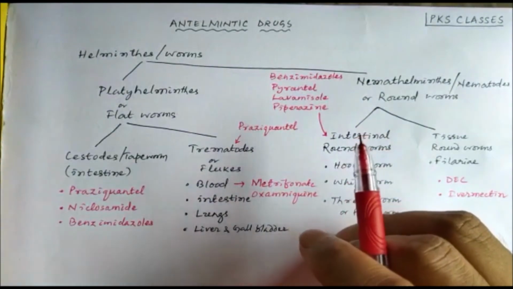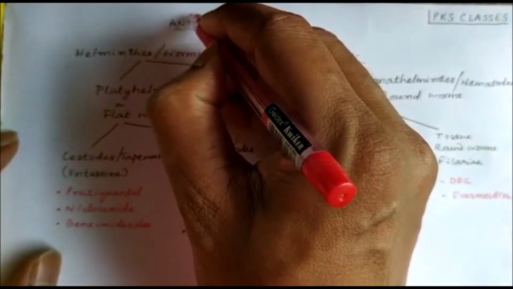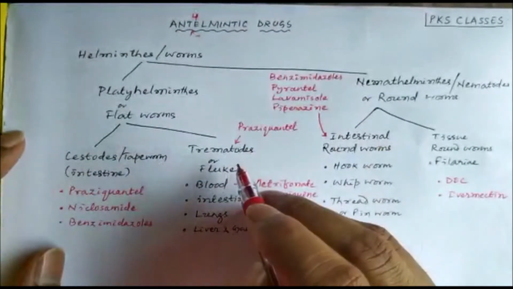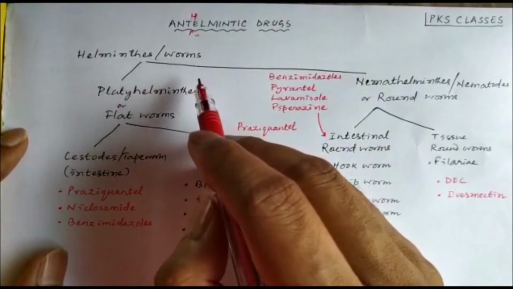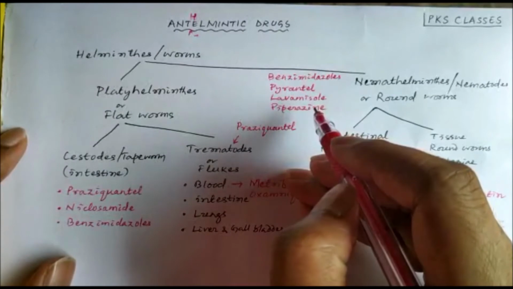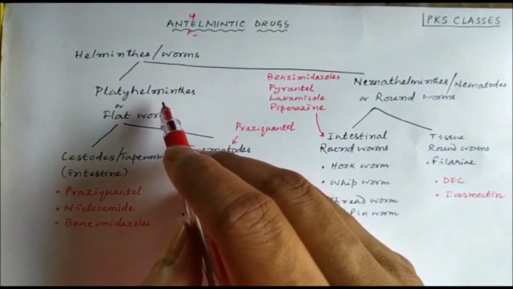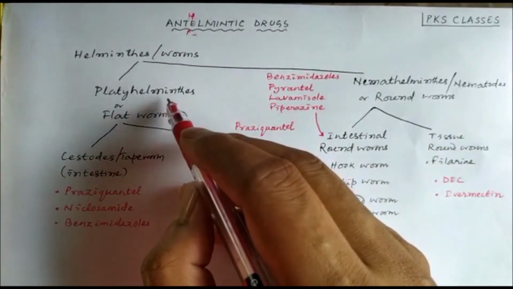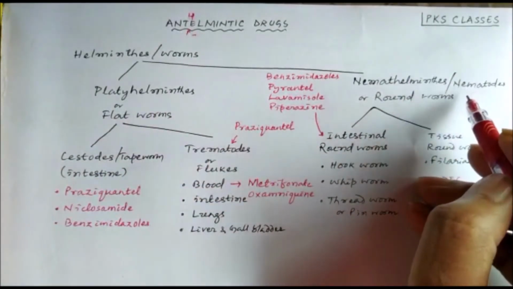Namaskar. Today we'll study anthelmintic drugs. These anthelmintic drugs act against the helminthes, and helminthes are worms. These worms can live in the alimentary canal or outside the alimentary canal, and based on their structure can be divided into flatworms or roundworms. Flatworms are also known as platyhelminthes, and roundworms are also known as nemathelminthes or nematodes.